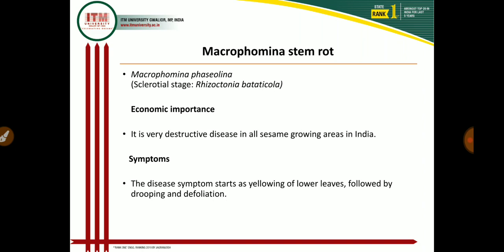The rotten shoot as well as stem tissue contains a large number of minute black sclerotia, and these sclerotia may also be present in the infected pod as well as in the seed. These sclerotia serve as a dormant structure for the off-season in the infected plant debris as well as in the soil. Whenever favorable conditions are available and a new crop is available for infection, new fungal bodies form after germination of the sclerotia, and these fungi are responsible for causing primary symptoms in the Sesamum crop in the new season.